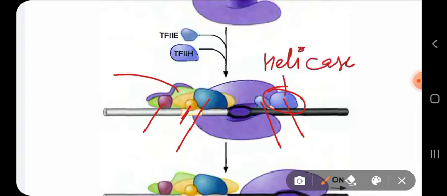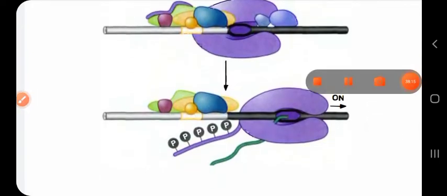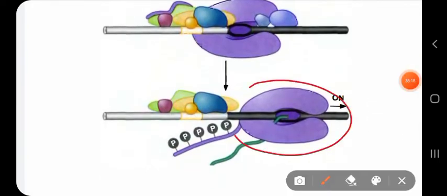With the help of this helicase activity, it causes hydrolysis of ATP, which causes the unwinding of the DNA at the promoter region, and then your transcription process proceeds. You can see the transcription process proceeds now, and this green one that you can see, the RNA, is getting synthesized.